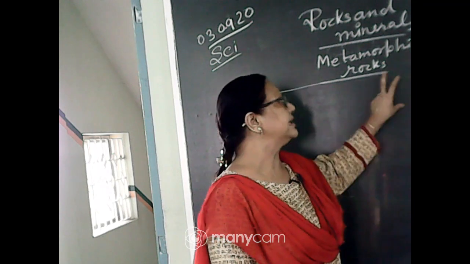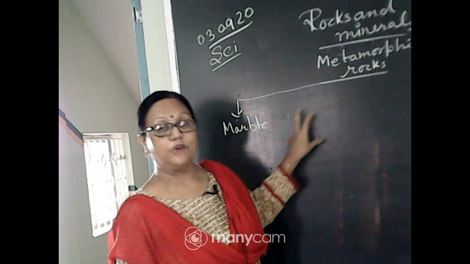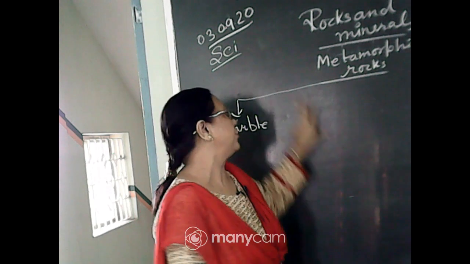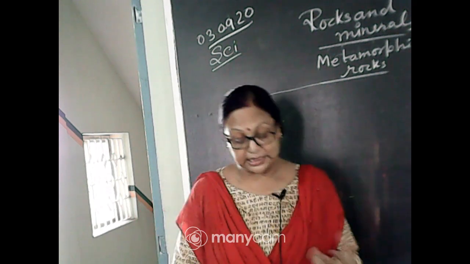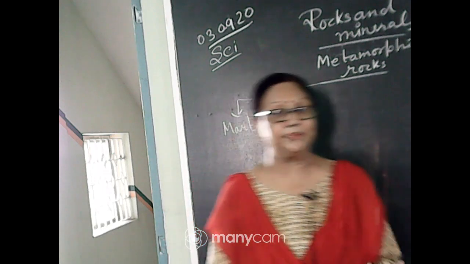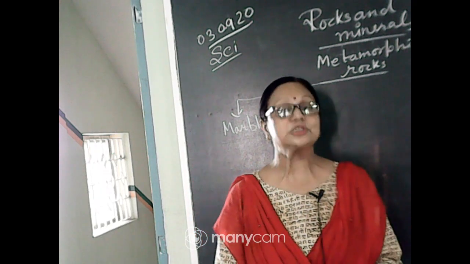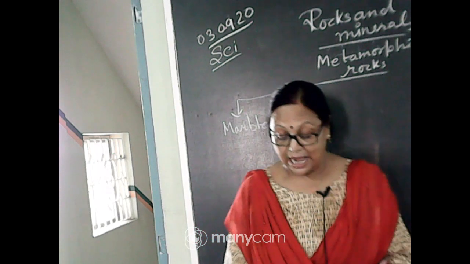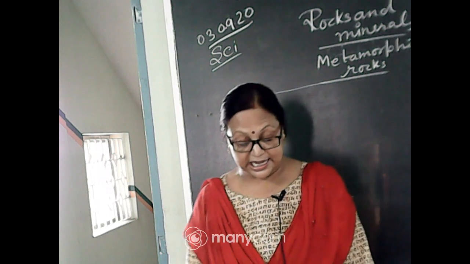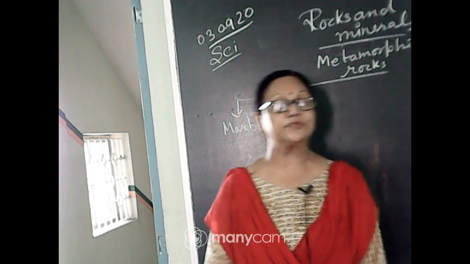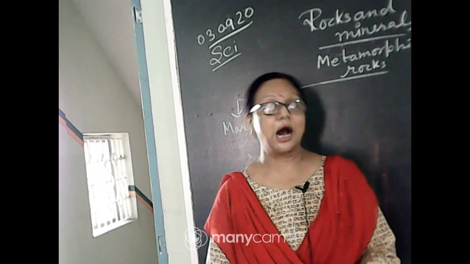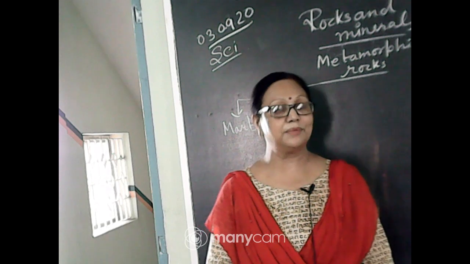That means the mineral content of the limestone changes, or the calcium carbonate changes, to form this marble. This marble is polished easily. What are the uses of this marble? We make statues and different types of buildings out of this marble stone.